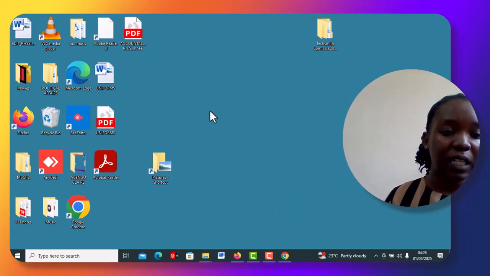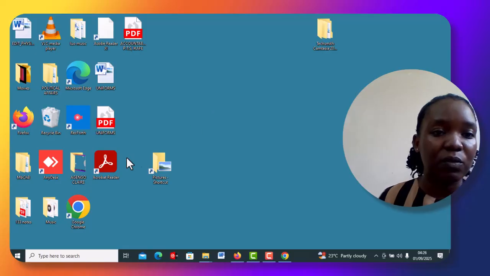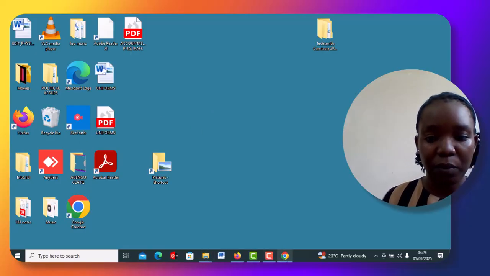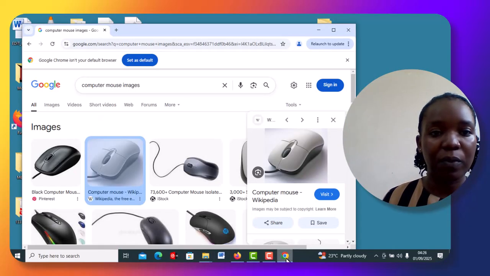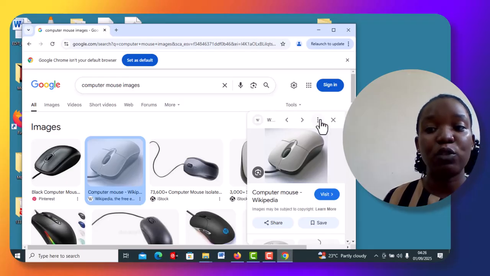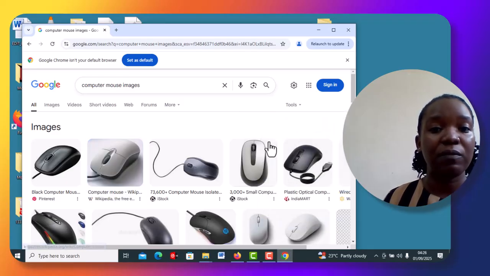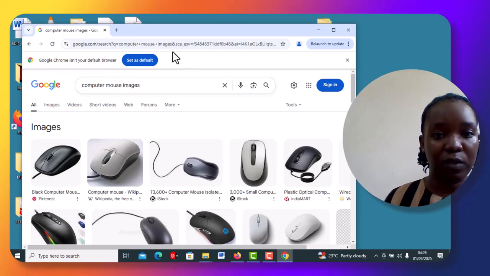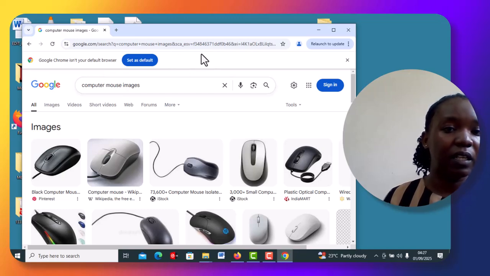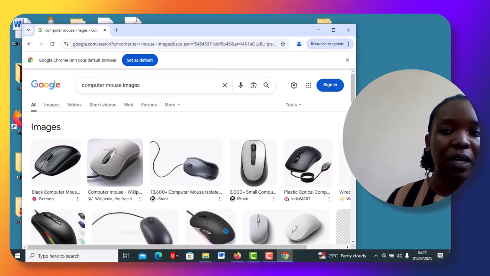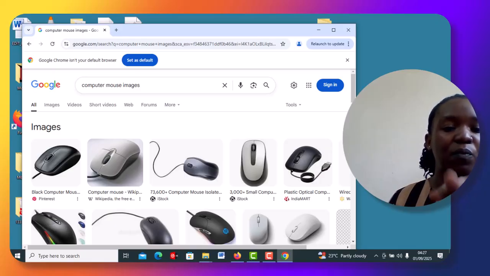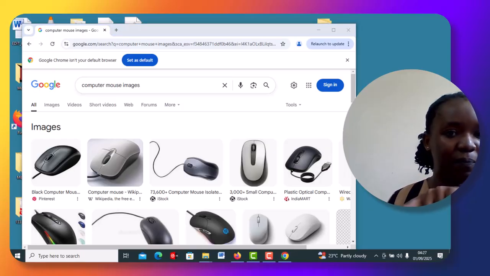Then left clicking is what we use to select. For example, this is my Chrome that was open before. When I left click, it opens it for me. So left clicking is used for selecting. Then right clicking gives you a lot of options. You can open up your desktop and click, or inside a folder you can still right click and it gives you more options of opening another folder or file within a folder.